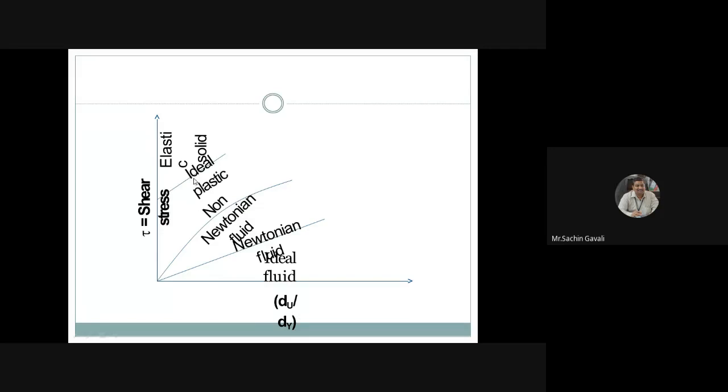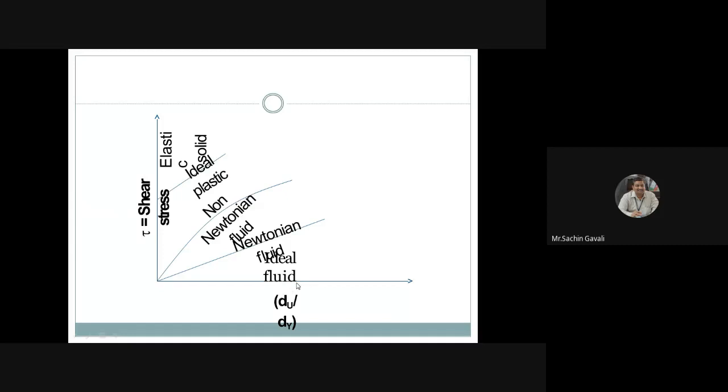Ideal plastic means whenever we apply some force, permanent deformation occurs. That means if we apply a force on plastic, like hitting it with a stone, elastic deformation is not there. It remains as a permanent deformation. So these come under the category of ideal plastic. And ideal fluid means what?